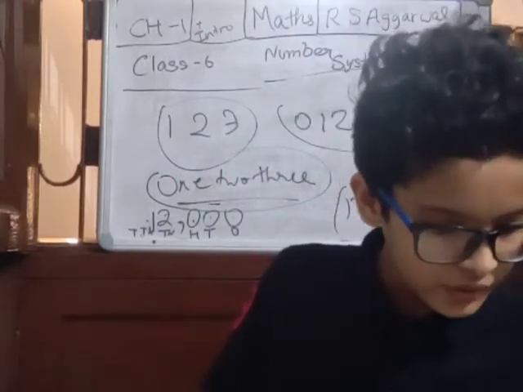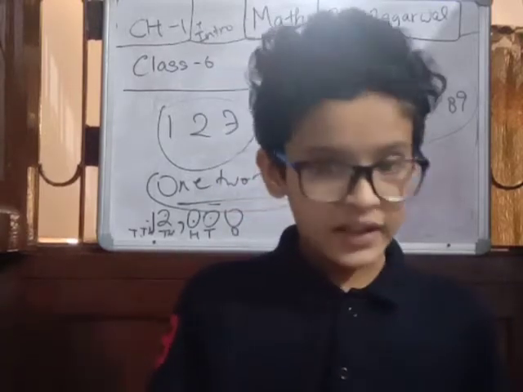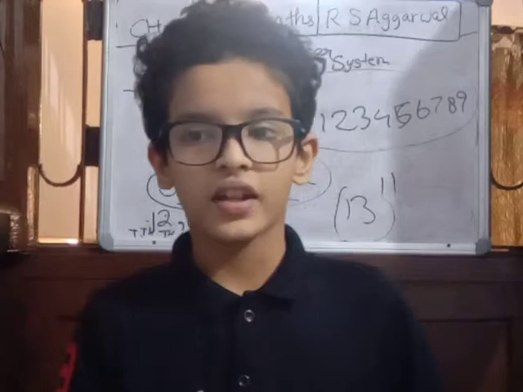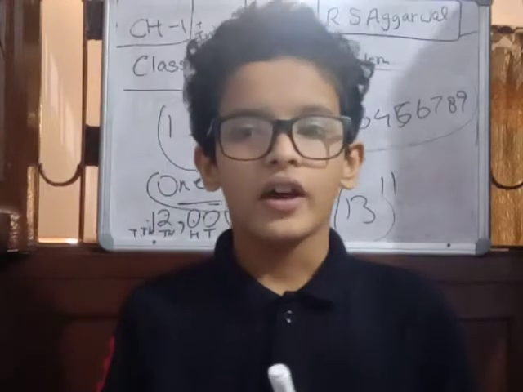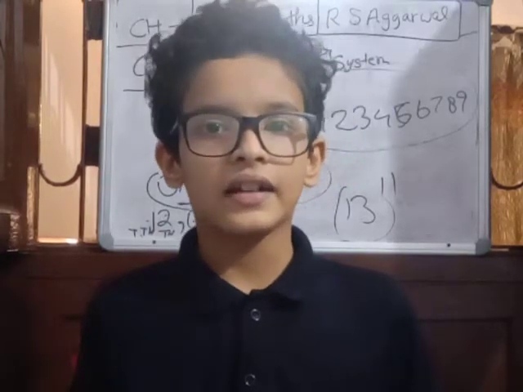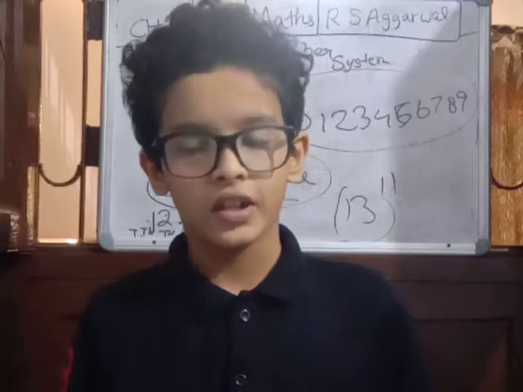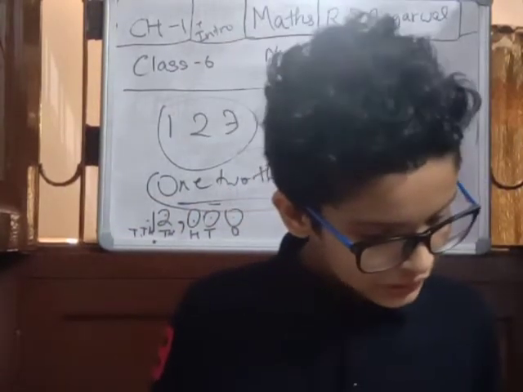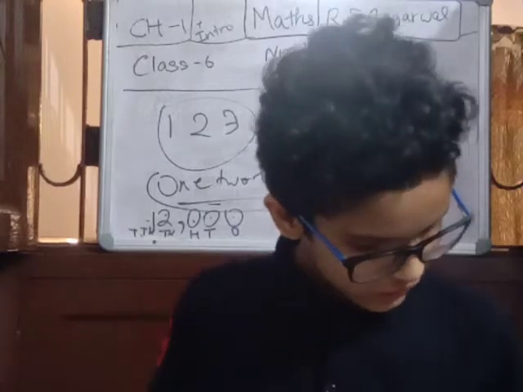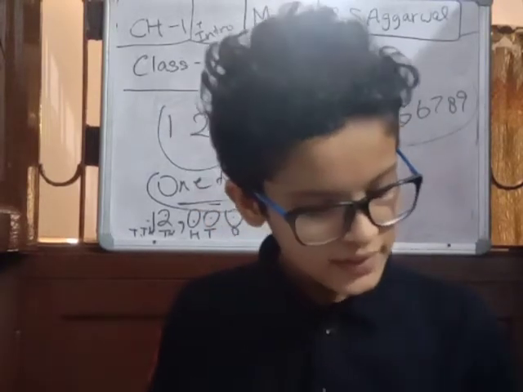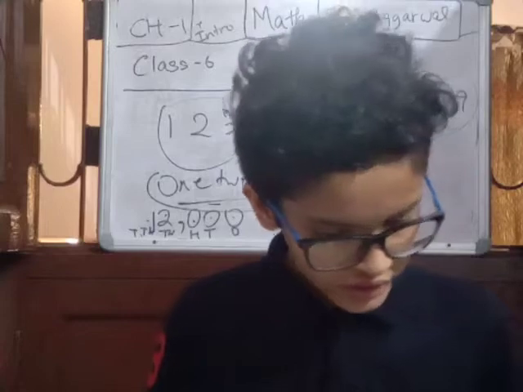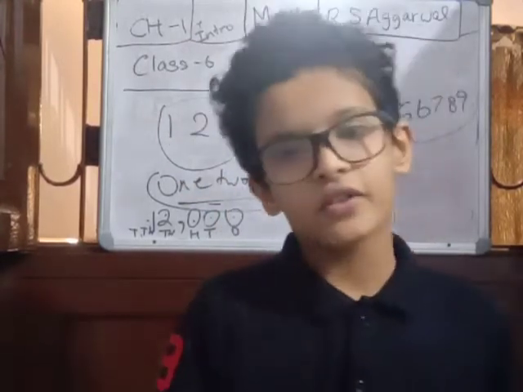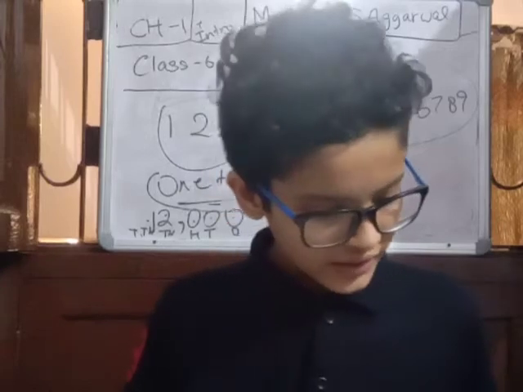The largest 8-digit number is 9,99,99,999. Thus, we extend our place value chart to have ones, tens, hundreds, thousands, 10,000s, lakhs, 10 lakhs, crores, and 10 crores, etc.